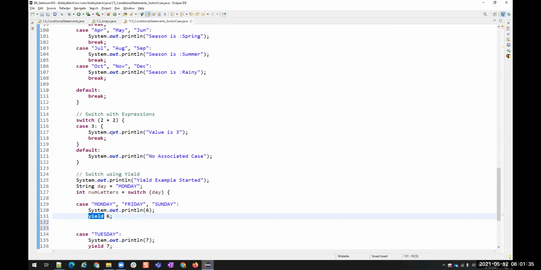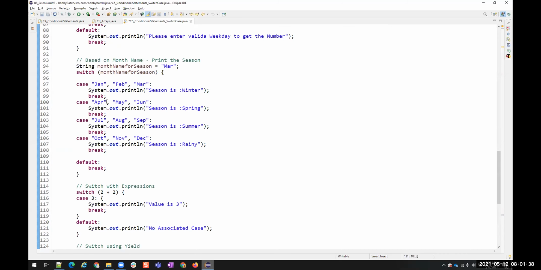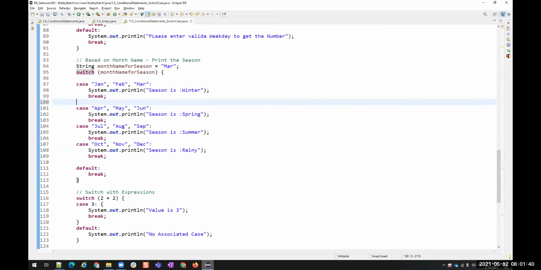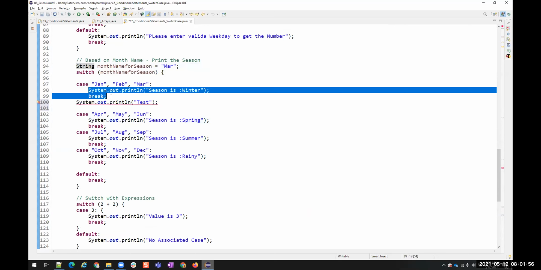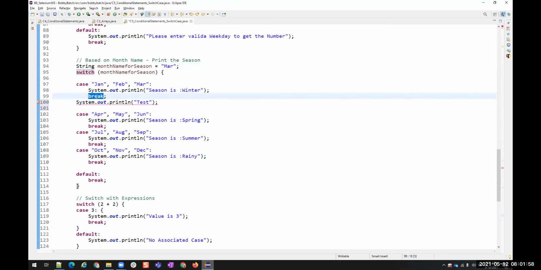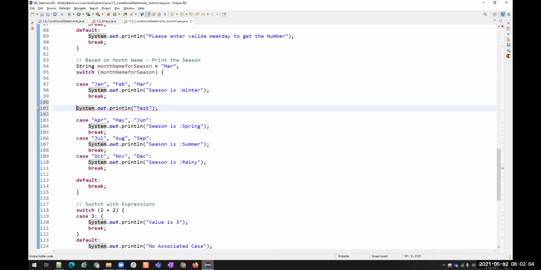Let me show you in a normal example. This is a normal example after a break. So, test. Here also, what is it saying? Reachable code. Why? Because in switch cases, Java will understand only case statements. So I said, okay, my case is completed here, and then a new case is starting from here. Then will it ever be reading in between the cases?